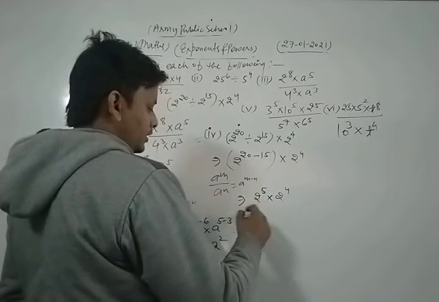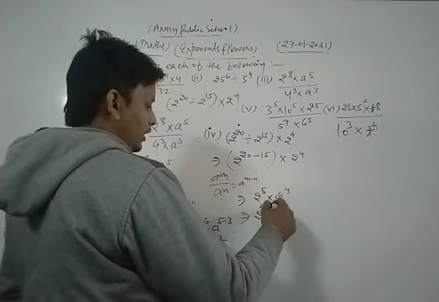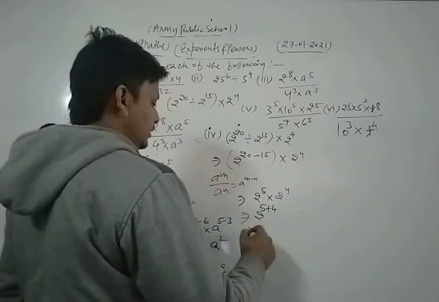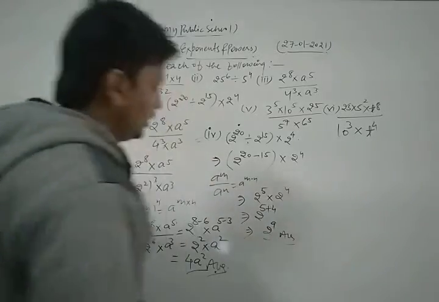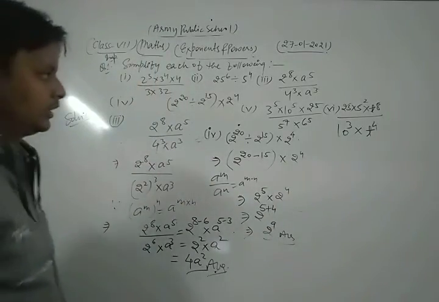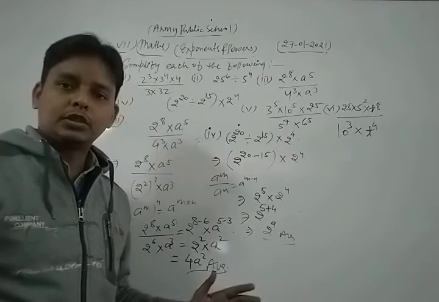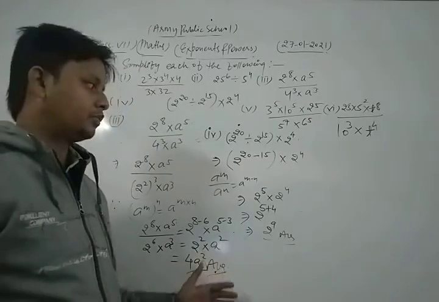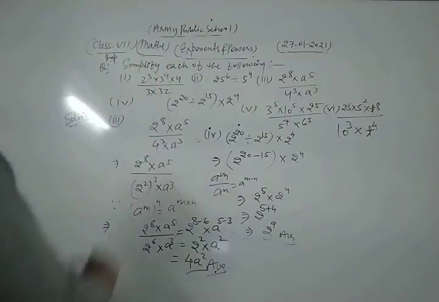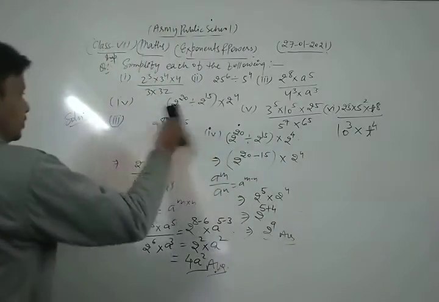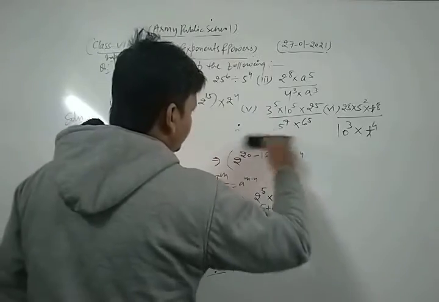Now we add the powers, so 2 power 5 plus 4, that is 2 power 9. This is the required solution of the given question. So please, dear student, do more and more practice of this type of question which we discussed in the class. Now we take and solve the fifth and sixth parts of this question one by one.